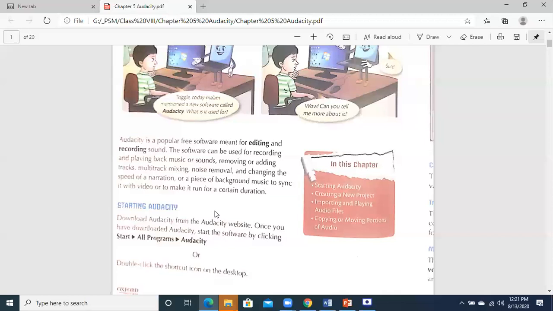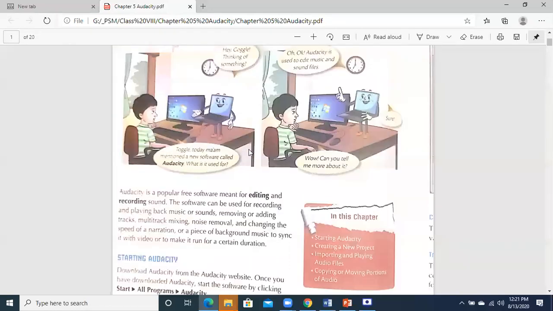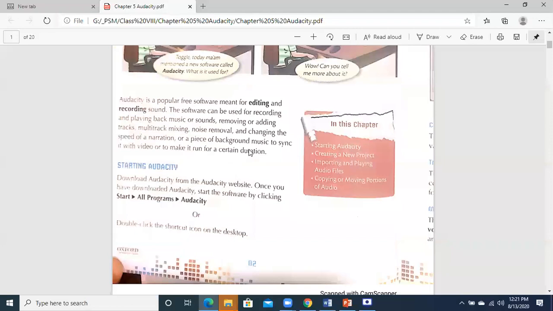related to sound only. Keep in mind, it does not deal with video. It deals with audio only. You know very well there are some audio formats, just like a .wav file is an audio file, and .mp3 is an audio file. So we will be dealing only with audio files, not video files. Keep in mind. So this is the software that we are going to start.